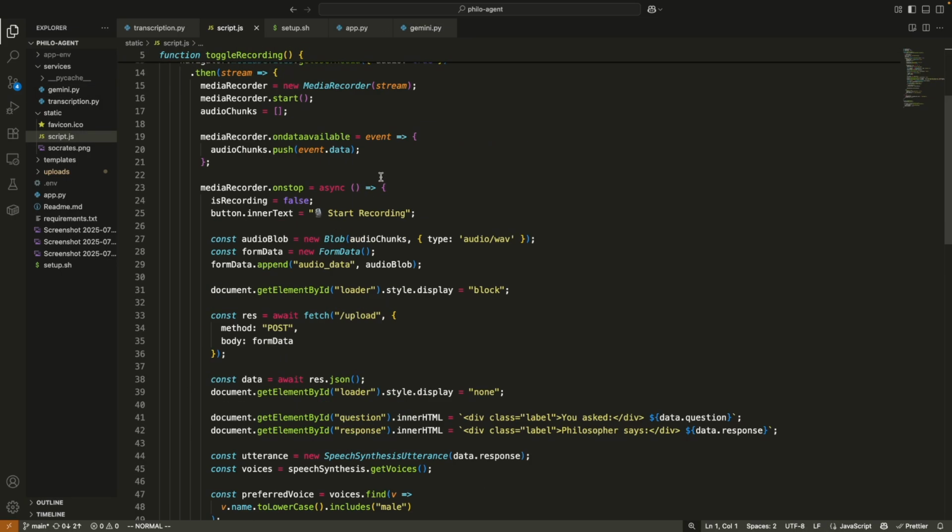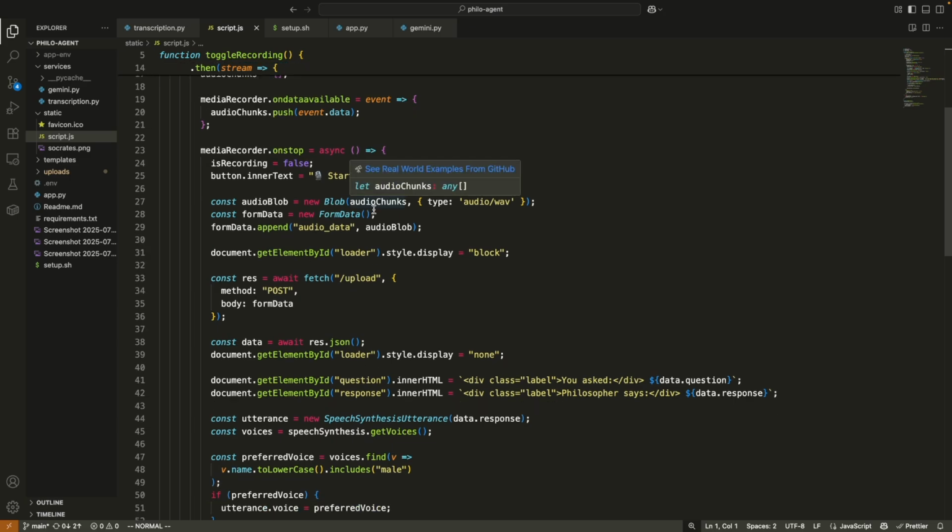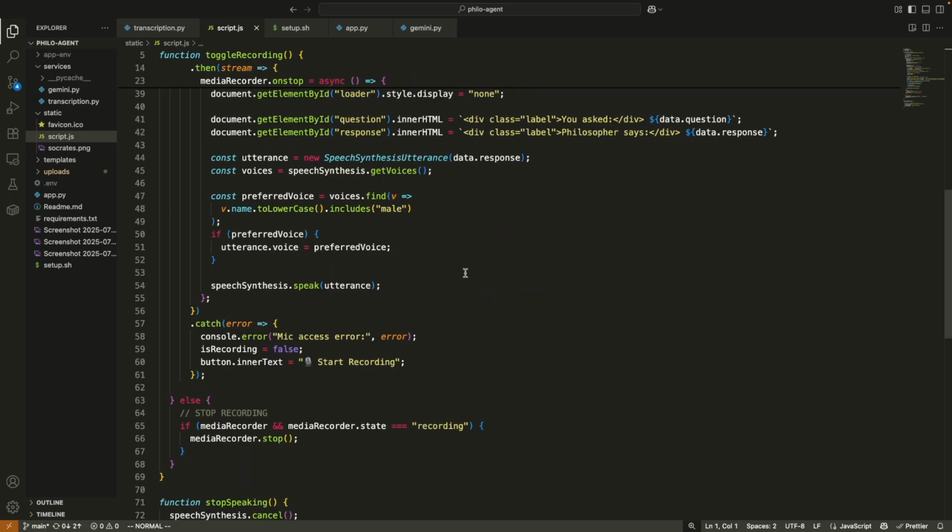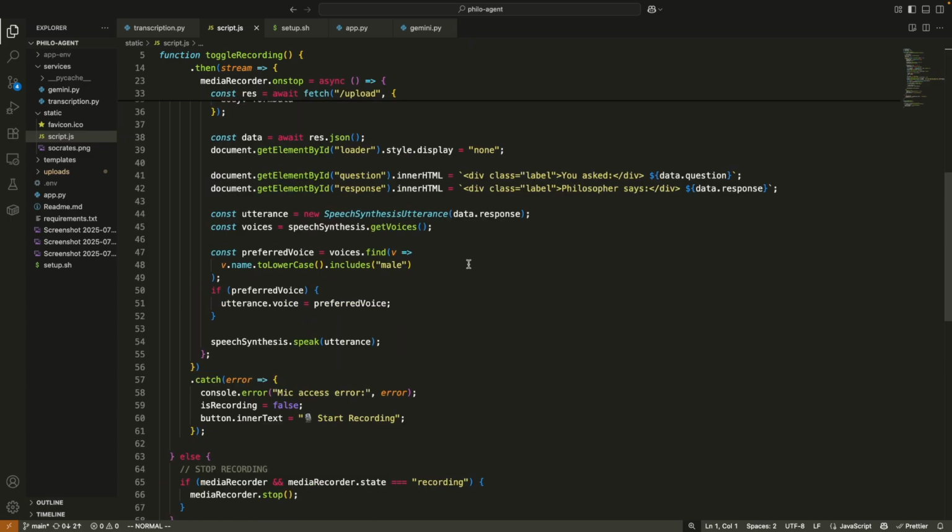Okay, at last we have our script.js file. So this is basically handling all the start recording, stop the voice, etc. thing. So it controls recording and stopping. It sends the audio blob to Flask backend and speaks out the response using browser speech synthesis. So I also have provided a particular voice for that, which is this male one. I have tried many others, but that didn't fit quite very well.